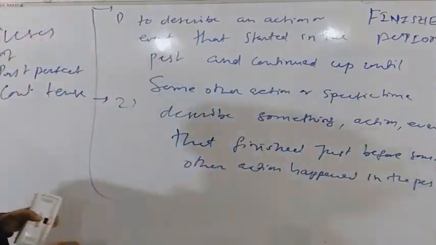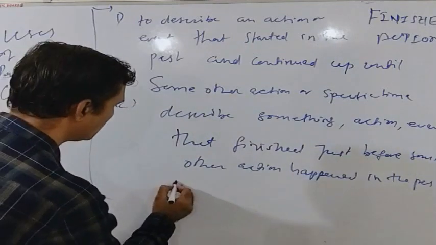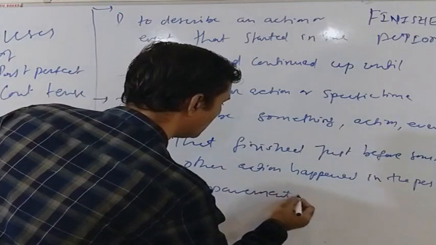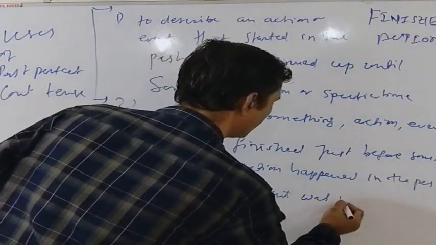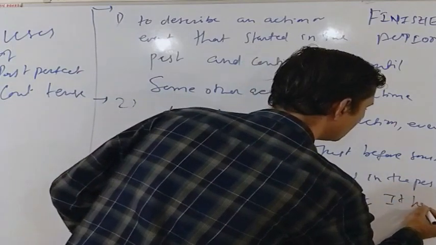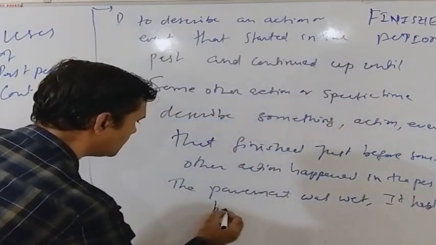As for example, the pavement was wet. It had been raining.